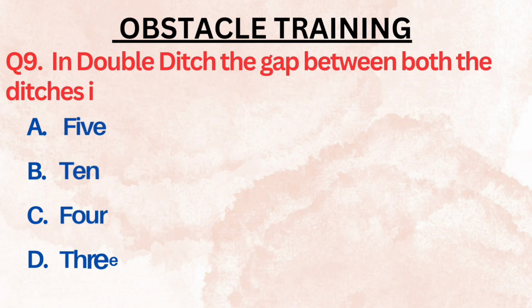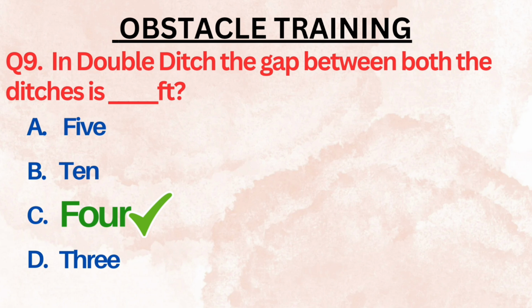So next question is, in double ditch, the gap between both the ditches is dash feet. It means जो डबल डिच वाला जो ऑब्स्टेकल होता है उसमें दोनों गड्ढों के बीच का डिफरेंस कितना होता है? And the options are, it's 5 feet, 10 feet, 4 feet or 3 feet. And the right answer for this question is 4 feet.